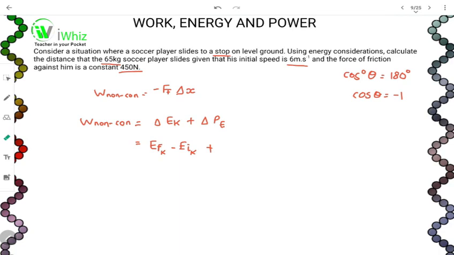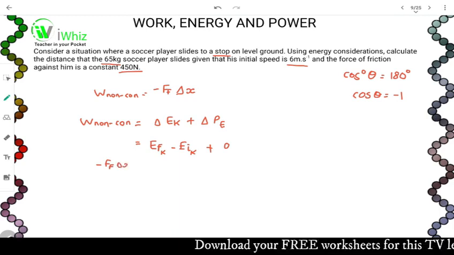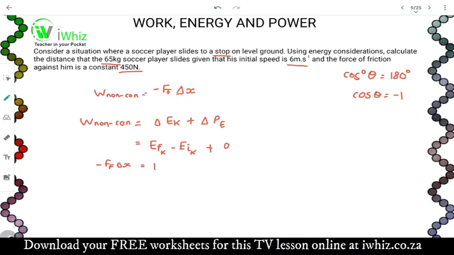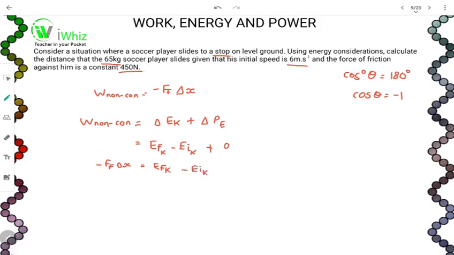We said potential energy will not change, therefore delta P will be plus 0. Then what do we have? We're going to say the work of non-conservative is equal to minus the force of friction, delta X, which is equal to the final kinetic energy minus the initial kinetic energy.